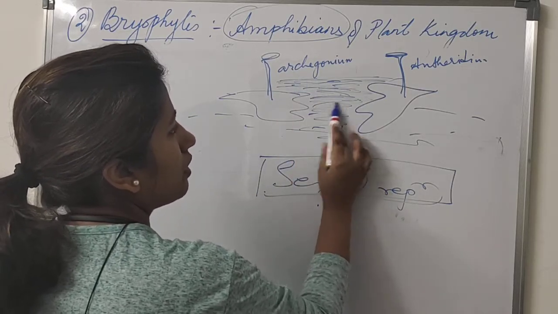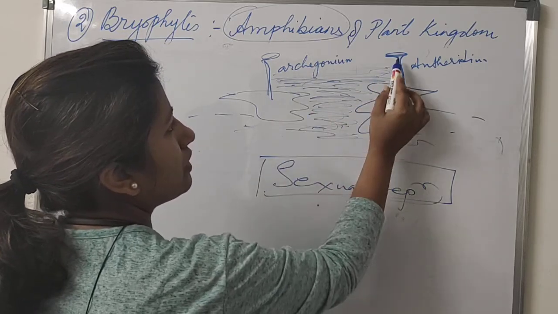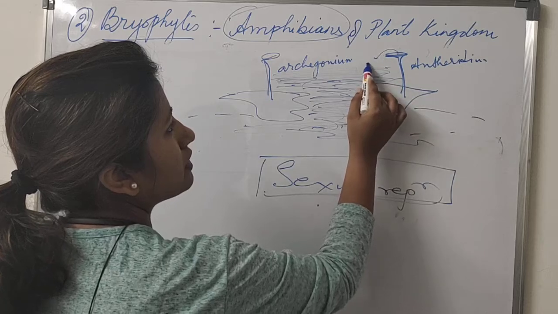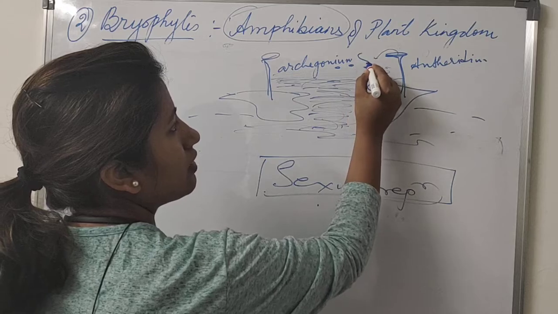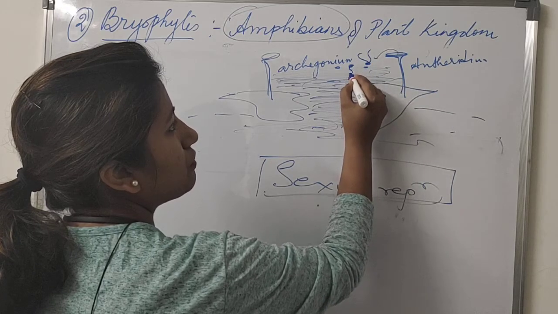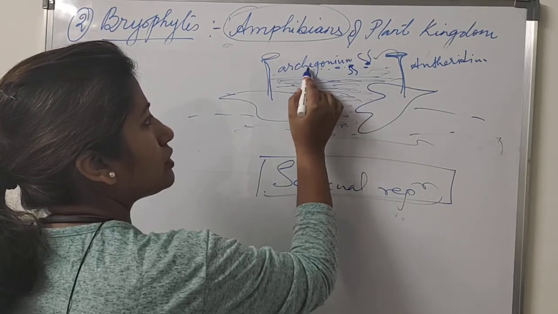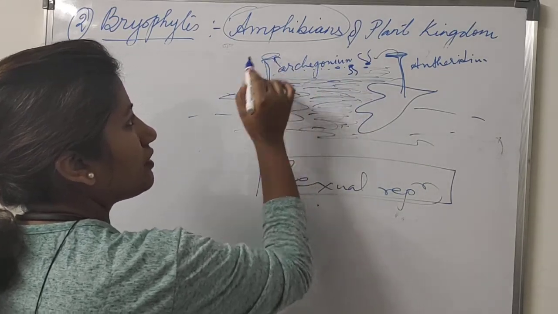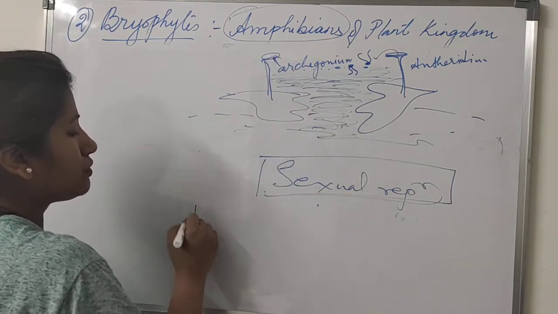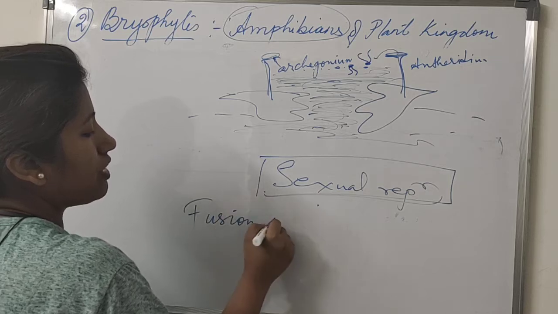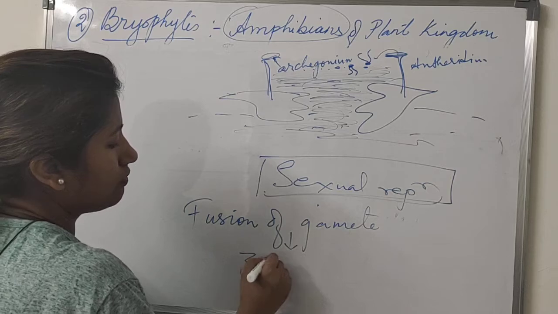So they wait for the rainy season to come, and when it is filled with water, then only the antheridium will release the antherozoids. These antherozoids have two flagella, biflagellate antherozoids. The flagella help them to swim towards the egg cell, and when one reaches the egg cell, the male gamete and the female gamete fuse. This fusion of gametes leads to the formation of the zygote.